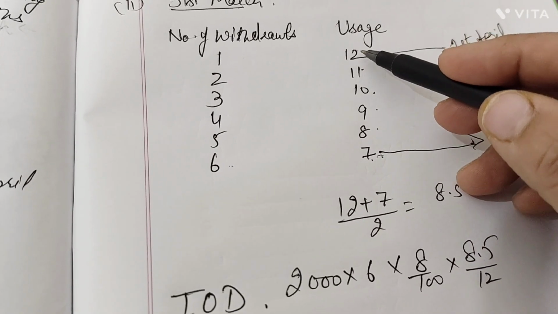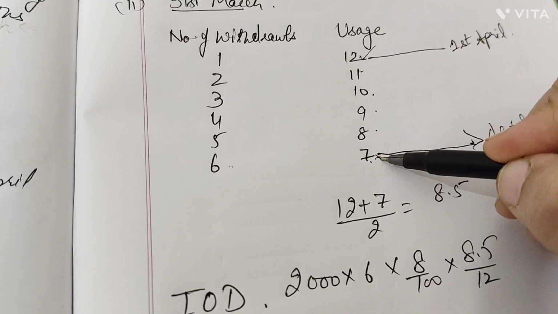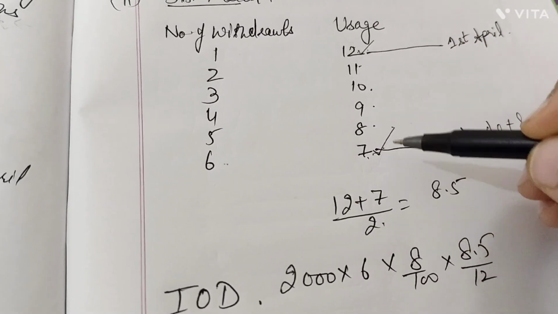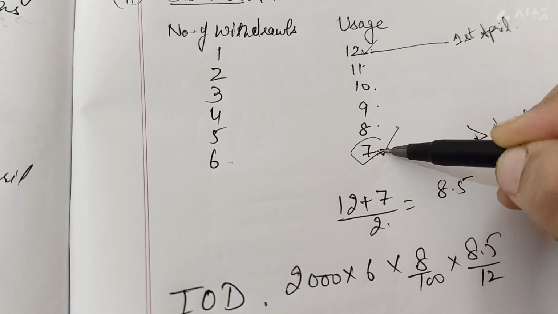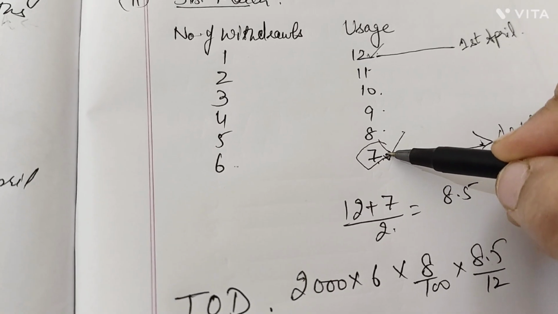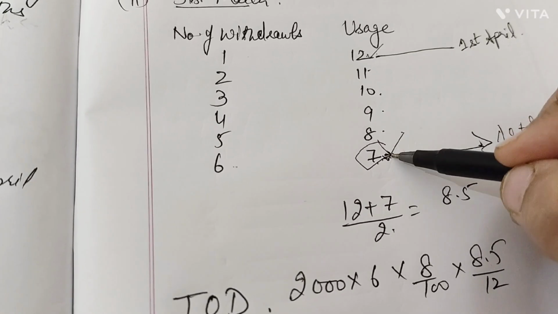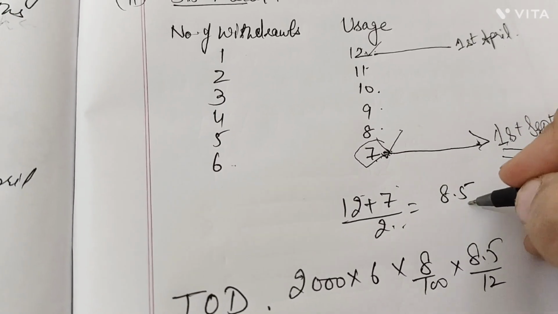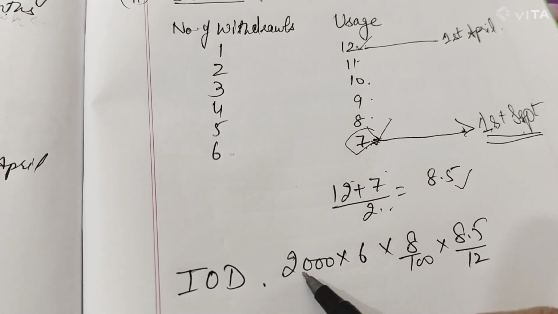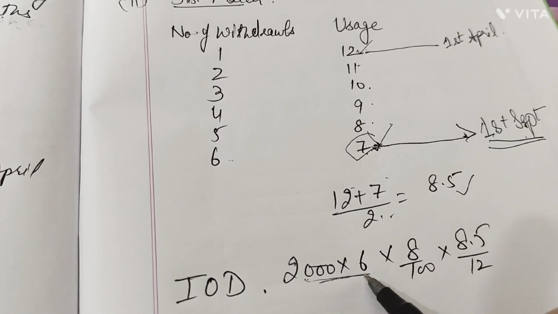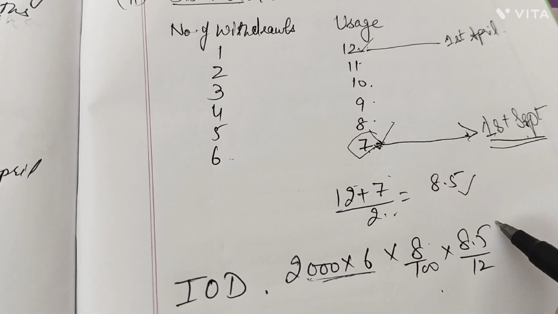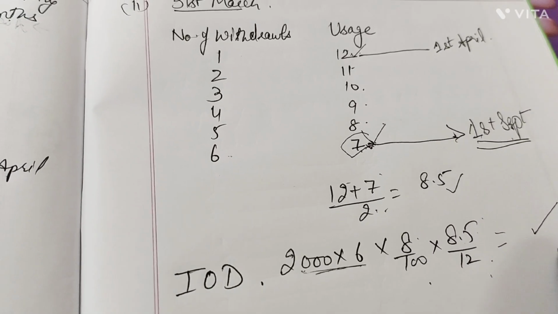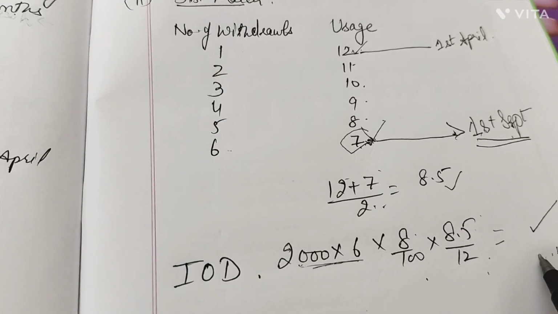So we have to take the average of first and last. 12 plus 7 divided by 2. Last here means not the last month of the year, but rather the last withdrawal value. Okay, so it is 12 plus 7 divided by 2. We got 8.5. He made 6 withdrawals, so the amount is 2000 into 6. Rate is 8%. And for the months we made the calculation 8.5 upon 12. That would be the IOD amount to be charged from the partner.